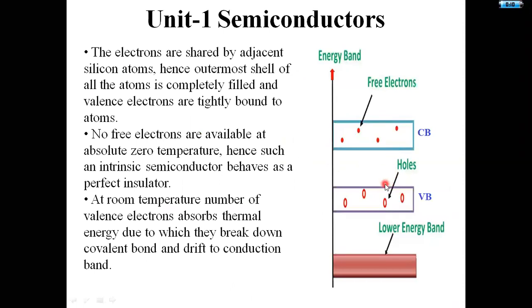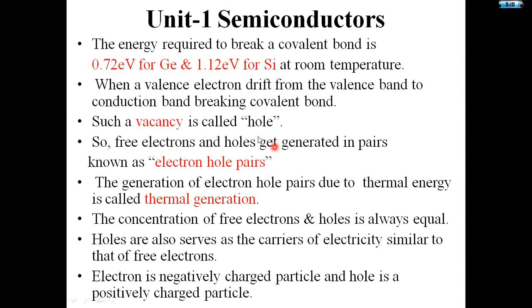The forbidden energy gap for germanium is 0.72 electron volt, and the forbidden energy gap for silicon is 1.12 electron volt at room temperature.